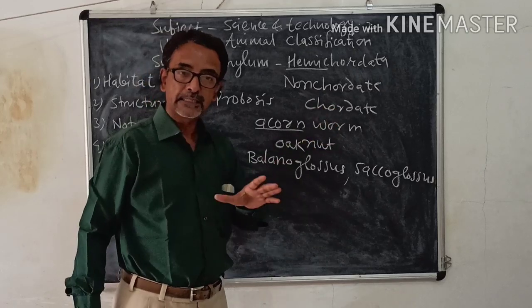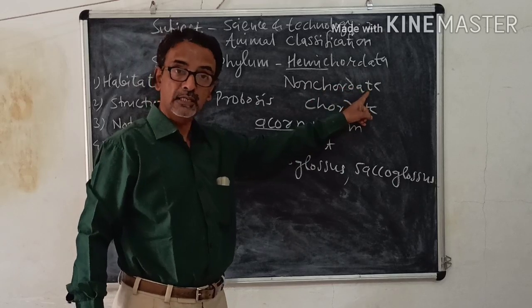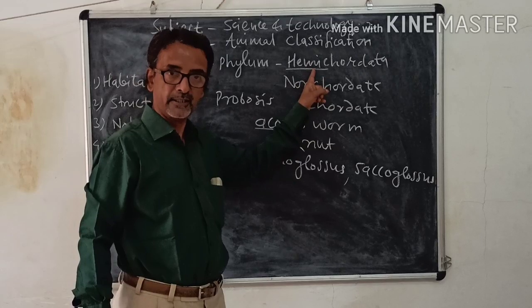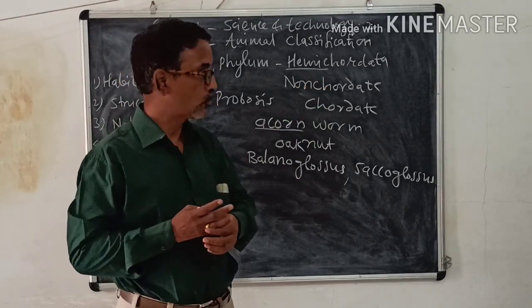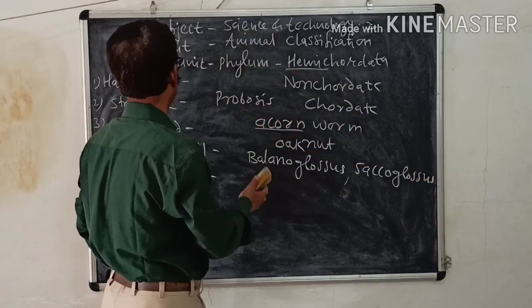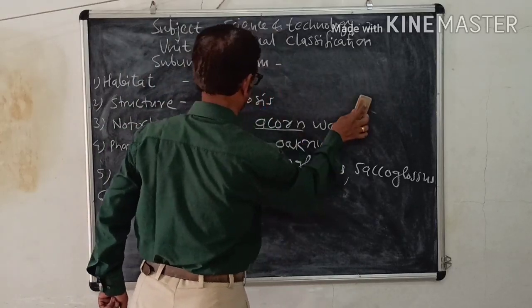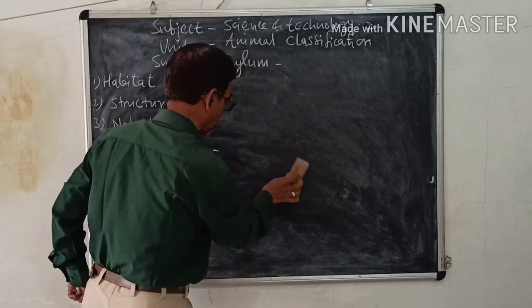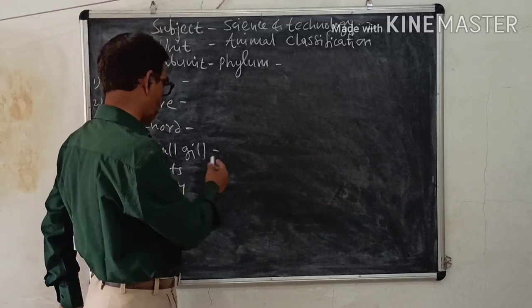So with that is the end of non-chordate animals. We have seen 9 phyla, right from Porifera to Hemichordata. Now the next part, the advanced animals we have to see, under the head called phylum Chordata. Before that we shall see the classification of Hemichordata, or classification of Balanoglossus.